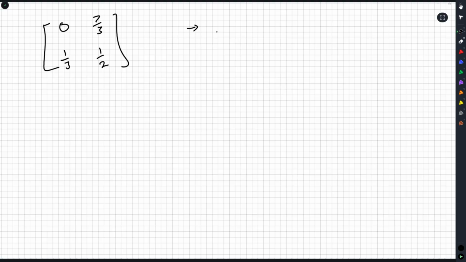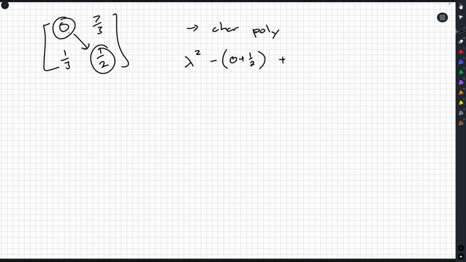Let's get a characteristic polynomial. So for a 2x2 matrix, there's a nice little formula. Characteristic polynomial is lambda squared minus the sum of the two numbers along the main diagonal. Fancy term for that is the trace of the matrix. And then plus the determinant, which is product along the down arrow, so 0 times half, so that's 0, minus product along the up arrow, so 1/3 times 7/3, so that'll be minus 7/9. So we get lambda squared minus a half. Oops, I forgot my lambda in there. So minus a half lambda minus 7/9.